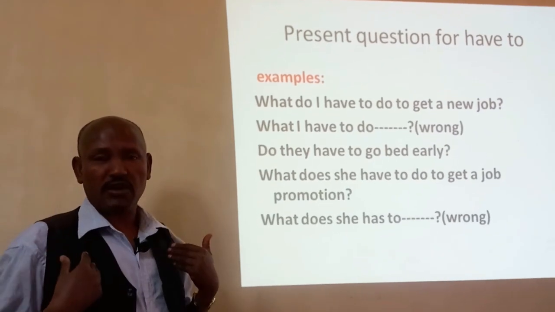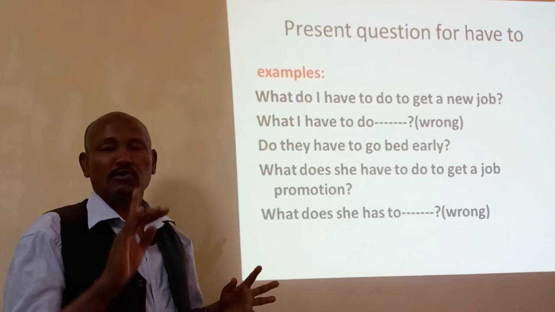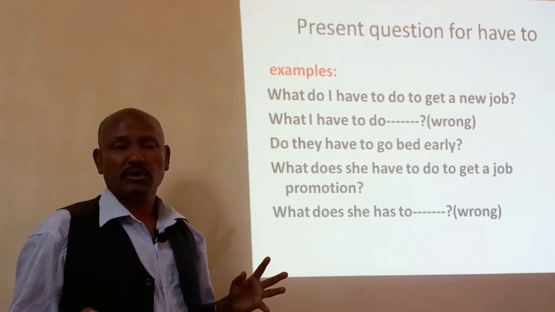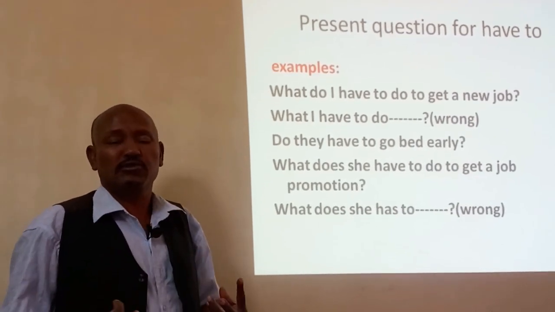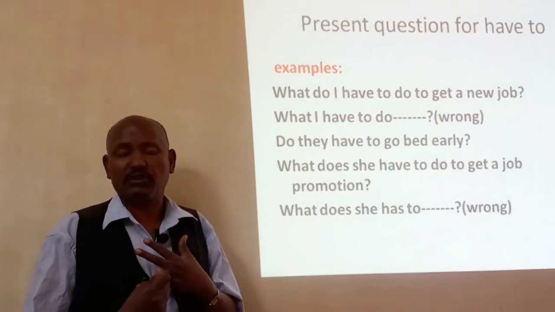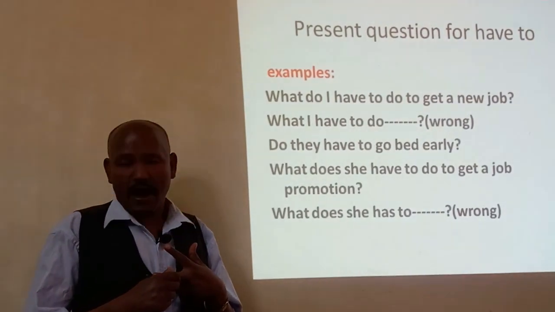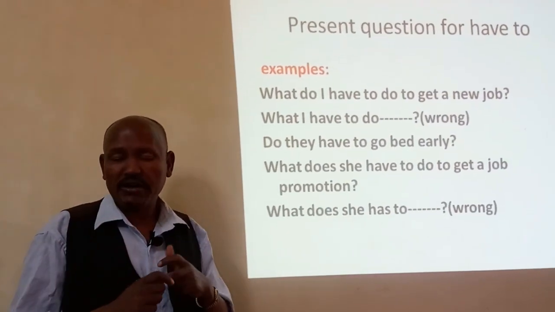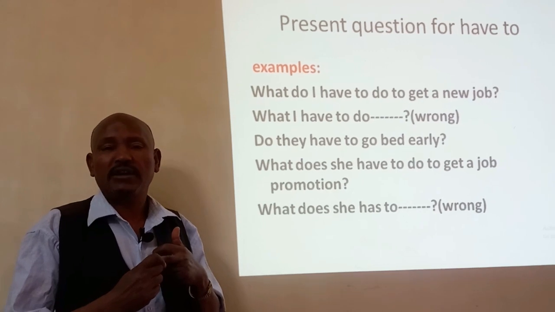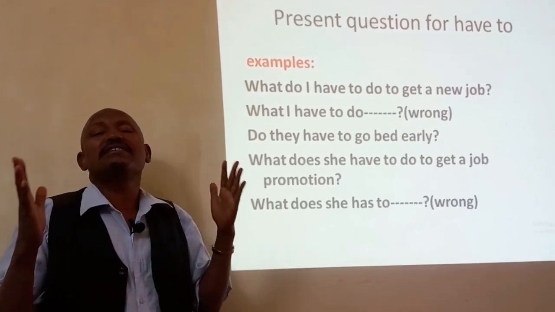So for have to questions we bring these: what do I have to do, what do we have to do, what do they have to do, what do you have to do, what does he have to do, not what does he has to do, and what does he or it have to do, not what does he has, what does she has, what does it has.